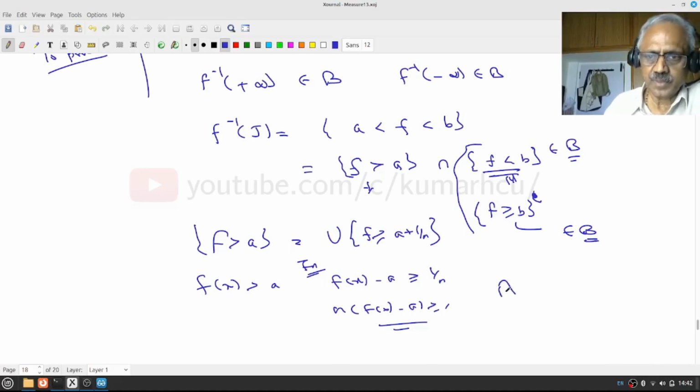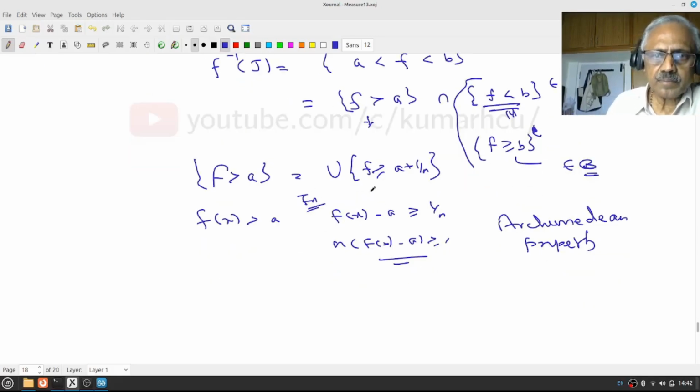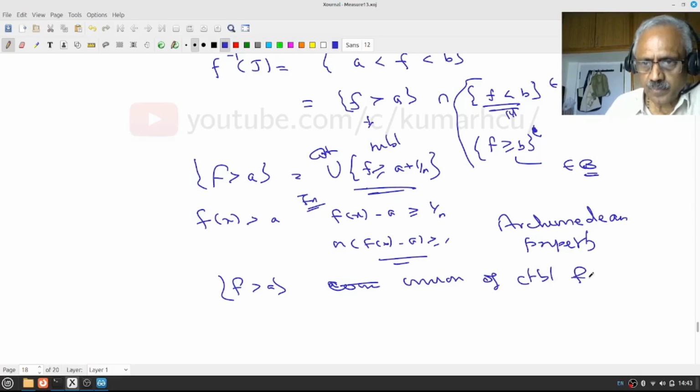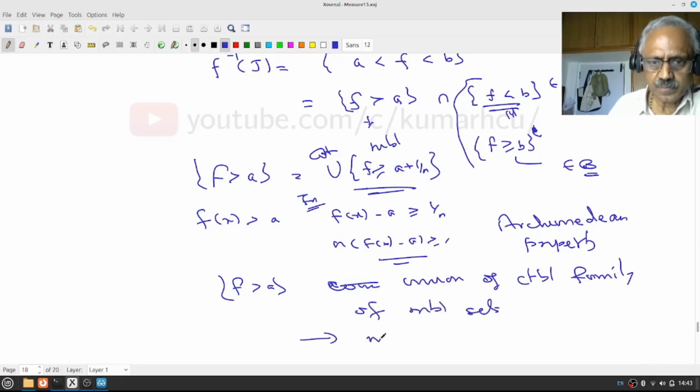Okay, this is Archimedes property. And by 3, these are all measurable, and this is a countable union, right? Therefore f greater than a is a countable union of a countable family of measurable sets. Therefore measurable.